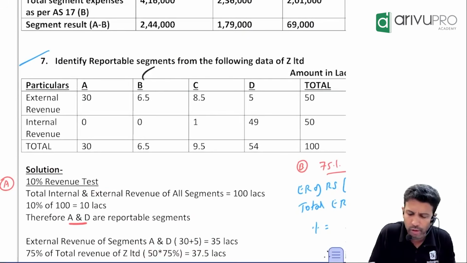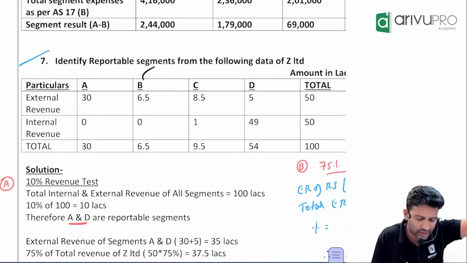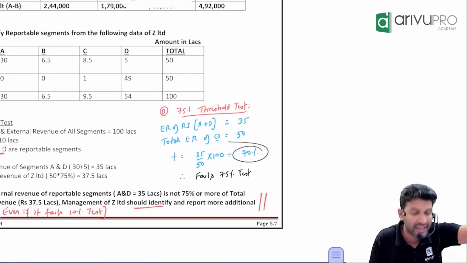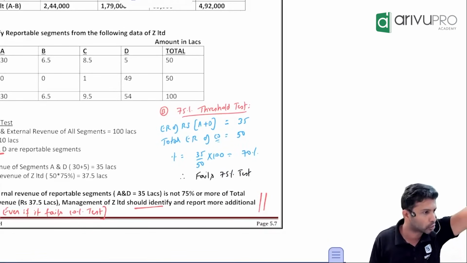If you want, you can pick B also. If you want anything, it is the company's choice. Whatever they want, they can play around. But this percentage should be 75% or more. That they have a choice. That's all it is.